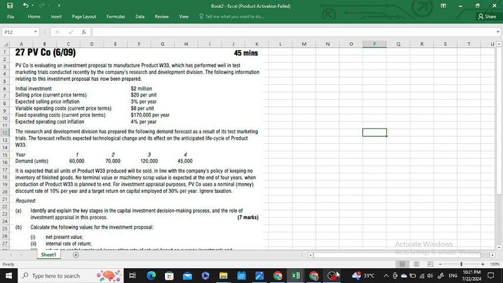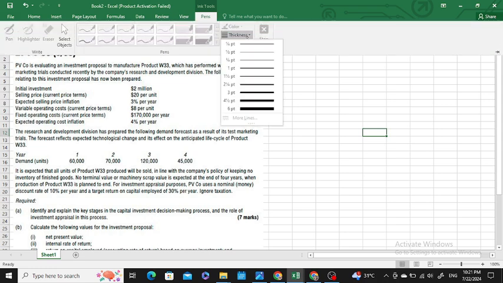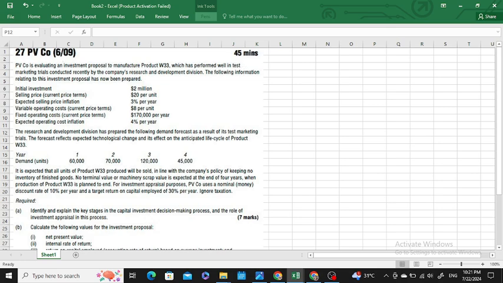Today we would be discussing our past paper related to investment appraisal, PV company. Let's continue. PV company is evaluating an investment proposal to manufacture the product W33, which has performed well in the test marketing trials conducted recently by the company's Research and Development Division. The following information related to the investment proposal has now been prepared.